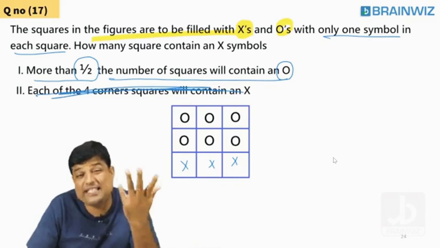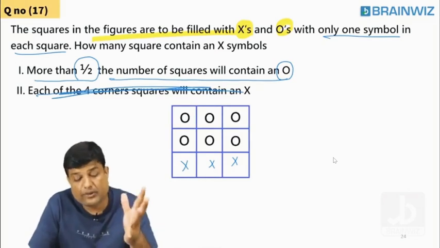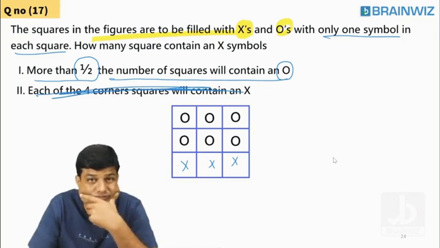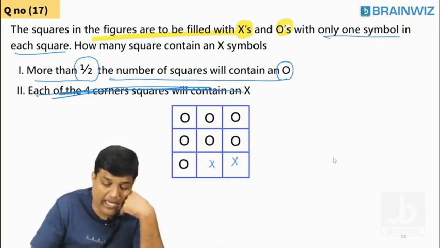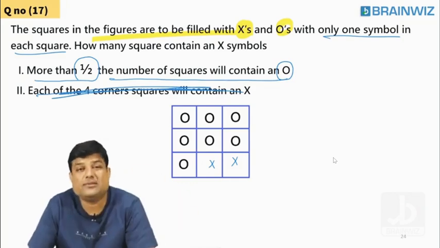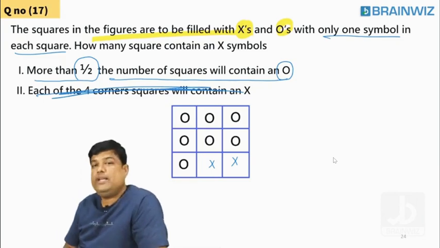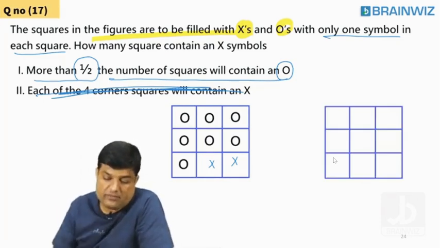Suppose you have 6 O's, more than half he told. He did not say 5, more than half he told. Suppose you have 6 O's, then we have 3 X. Suppose you have 7 O's, then you have 2 X. We can't say. Sir, you didn't tell me exactly how many O's. You told me more than half. So this is not sufficient.